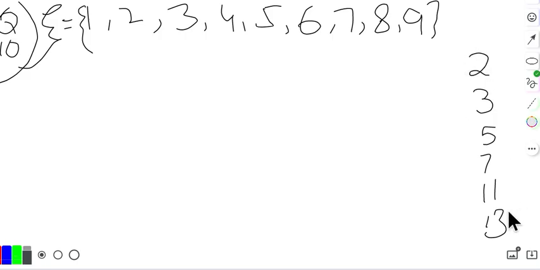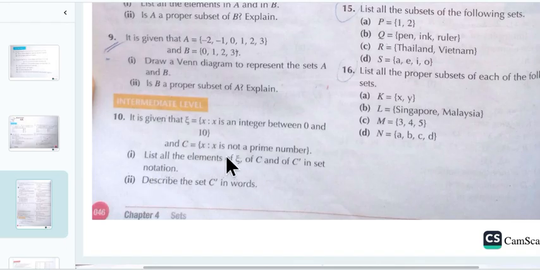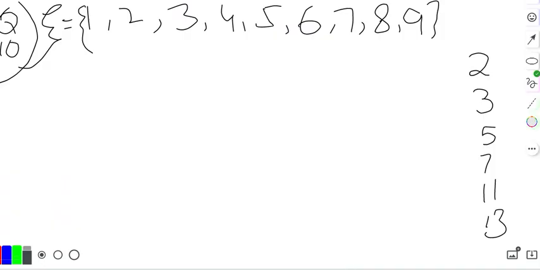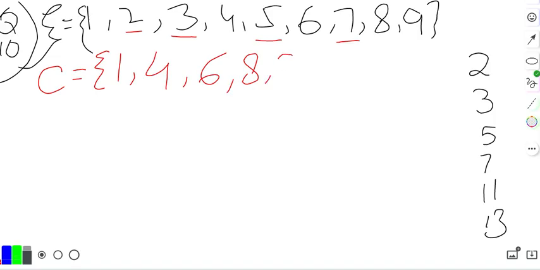Okay students, these are the prime numbers, but in question number 10 it is mentioned that C is a set containing all elements of the universal set which are not prime numbers. So this is a prime number, this is also a prime number, this is also a prime number. Now what are the remaining elements? What is the set C? It is 1, 4, 6, 8, 9. These are the elements of set C.